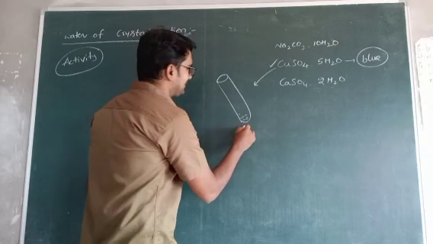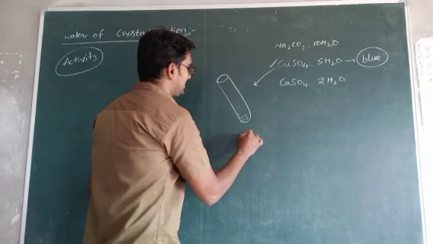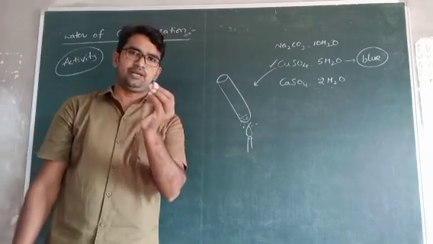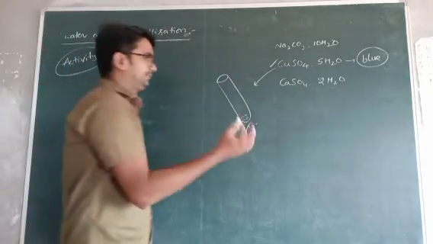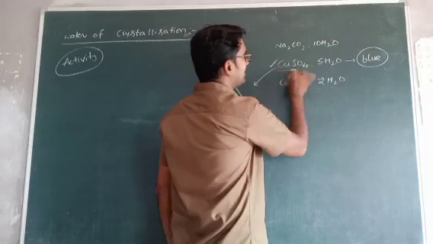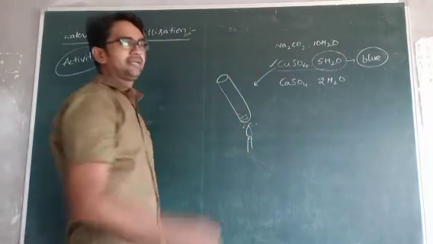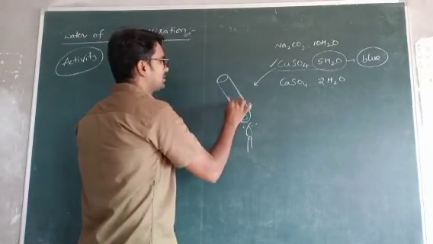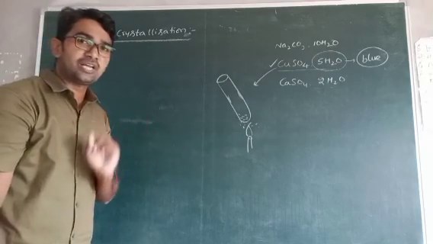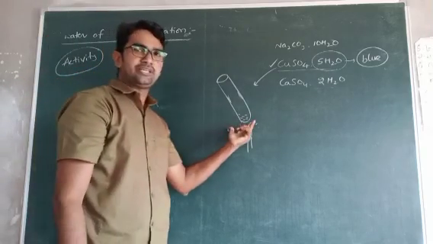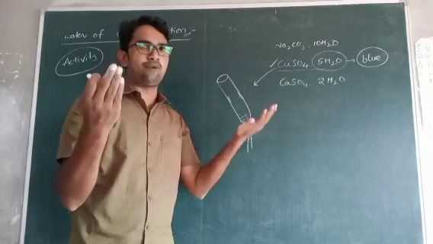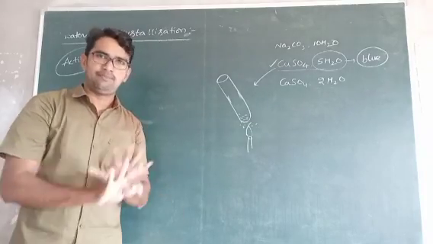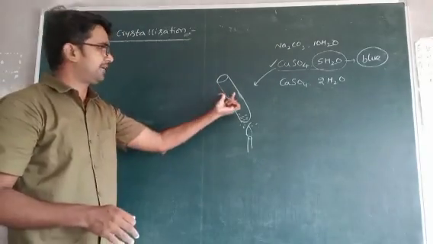Now heat this test tube. After heating for 2 or 3 minutes, the water molecules present in the CuSO4 are evaporated, and we observe it at the walls of the test tube. Initially, which color did we observe? Blue color. But after heating, the water molecules are evaporated. We observed only white color. Right? Completed. Now take it outside.